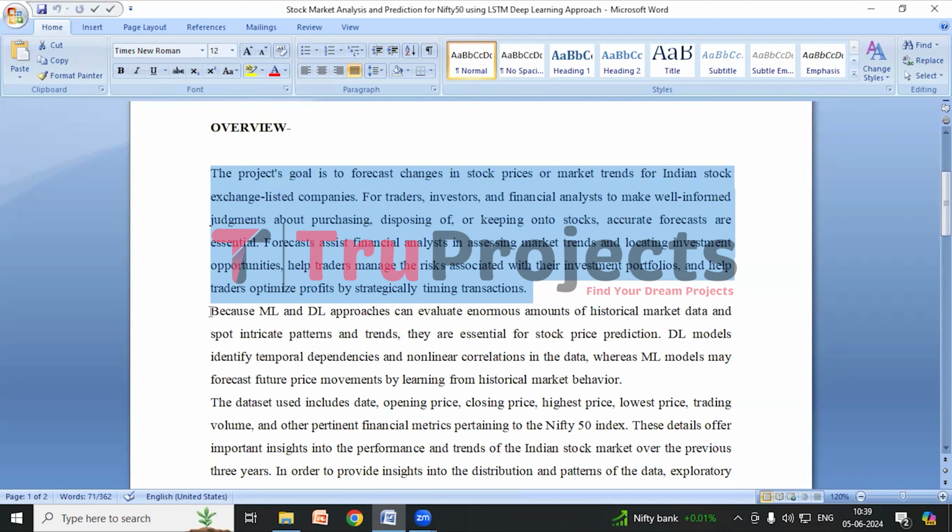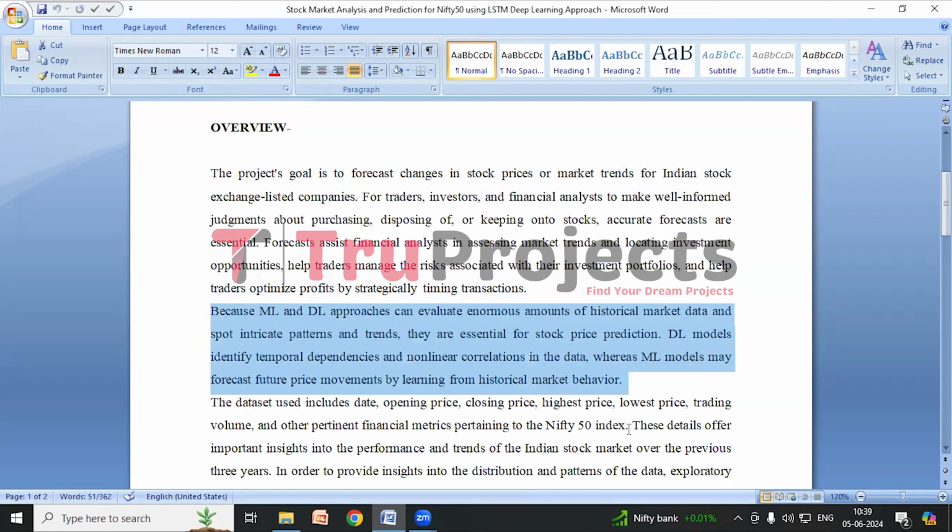By analyzing historical market data and by using deep learning models, we can identify complex patterns and trends. Deep learning models capture temporal dependencies and non-linear relationships in the data. So, by using deep learning models, we will be predicting stock prices, the closing prices in this project.